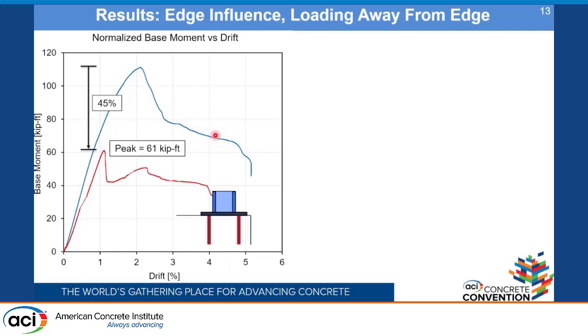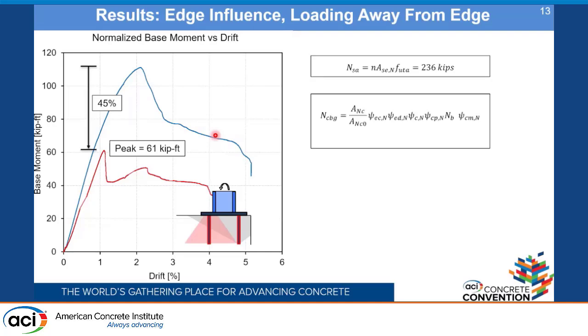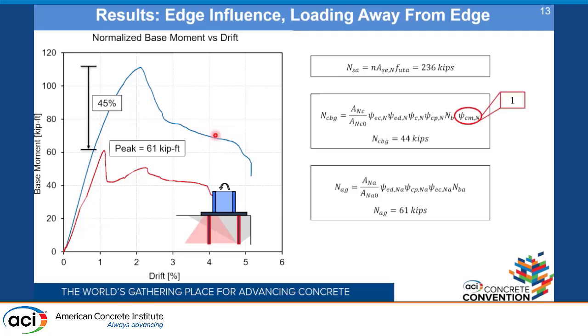Now, in this case, it is important to understand that when we apply the load away from the edge, the cracks will run from the anchor towards the concrete edge, which will basically result in a concrete cone failure, which is the governing failure mode here. So in this case, we can again calculate the capacity from the ACI formulations, and again there is a discrepancy between what is calculated from the ACI formulations and what is obtained from the experiments.